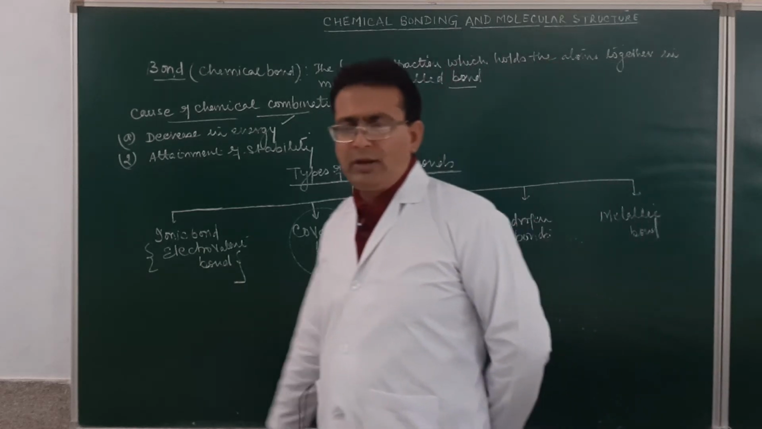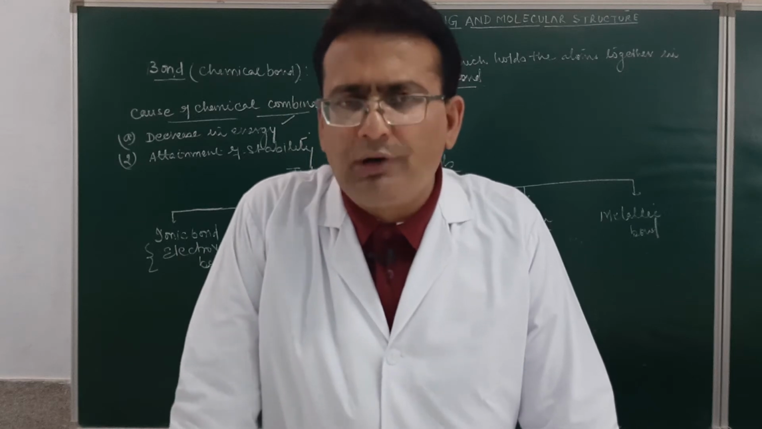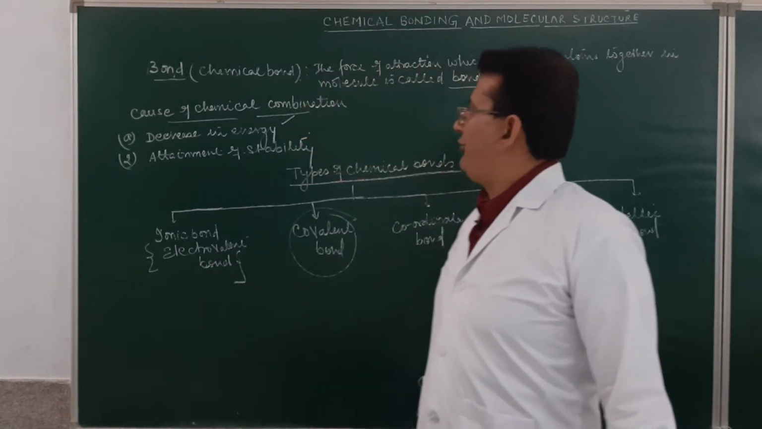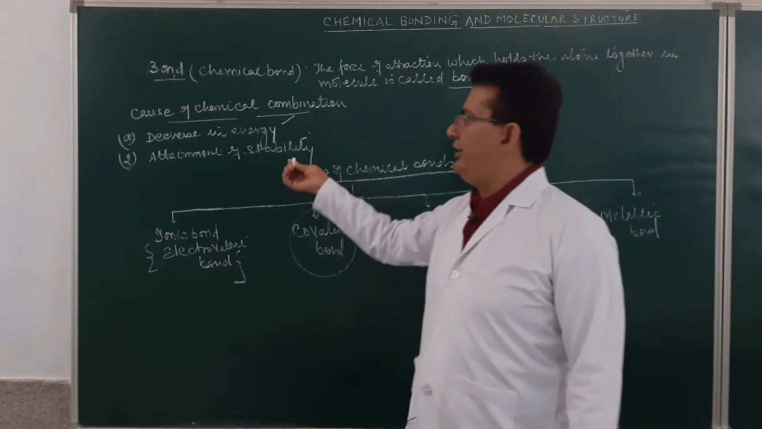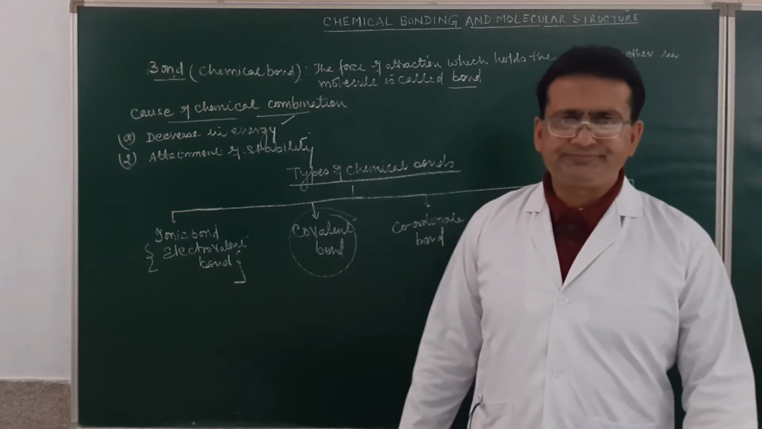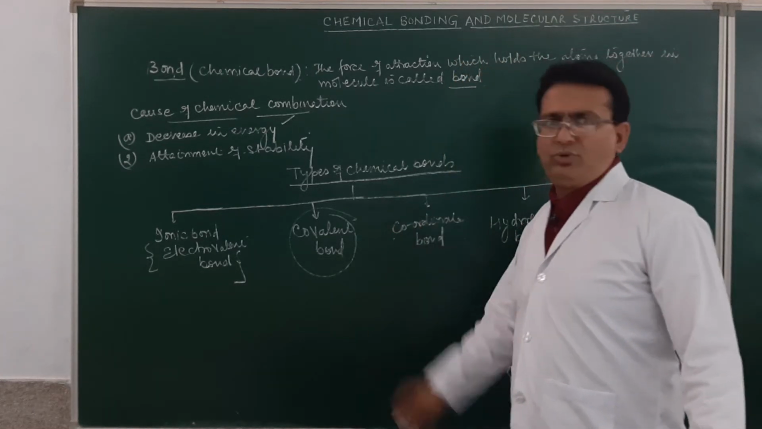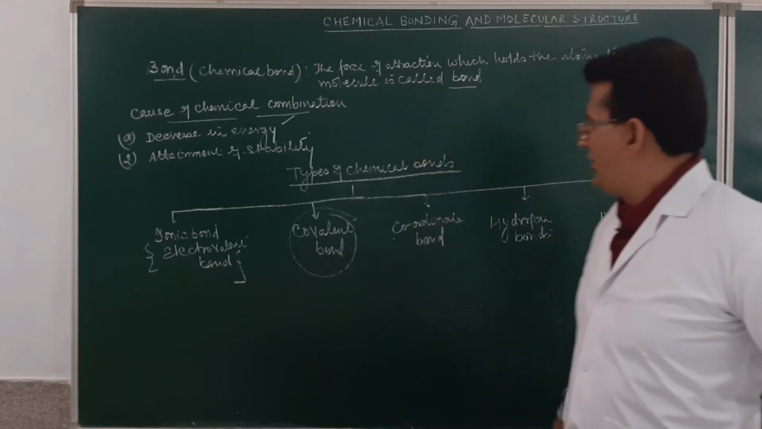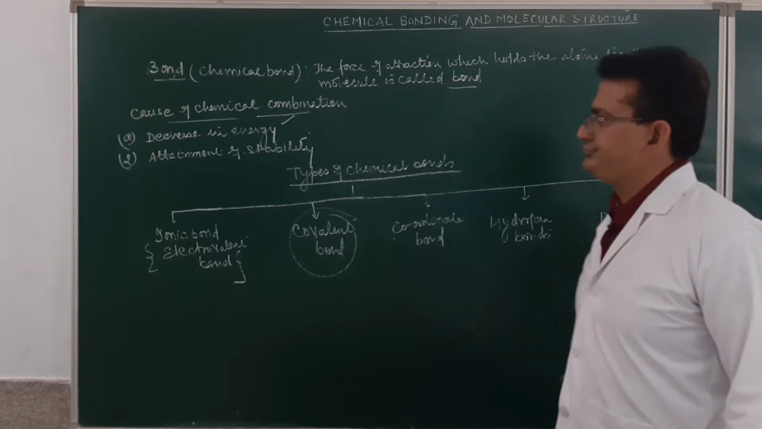Am I clear? So what is a bond? That force of attraction which holds the atoms together in a molecule is called a chemical bond. What is the cause of the formation of a bond? A decrease in energy and the attainment of stability. Now, what can be the various types of chemical bond? It can be electrovalent bond, covalent bond, coordinate bond, hydrogen bond, and the metallic bond.